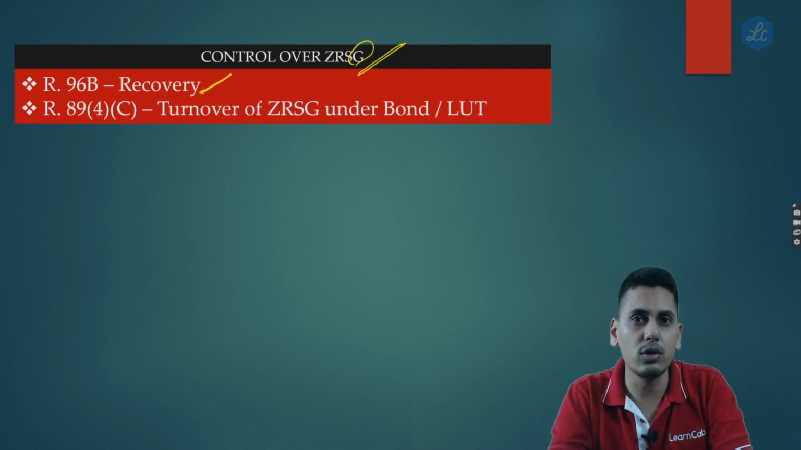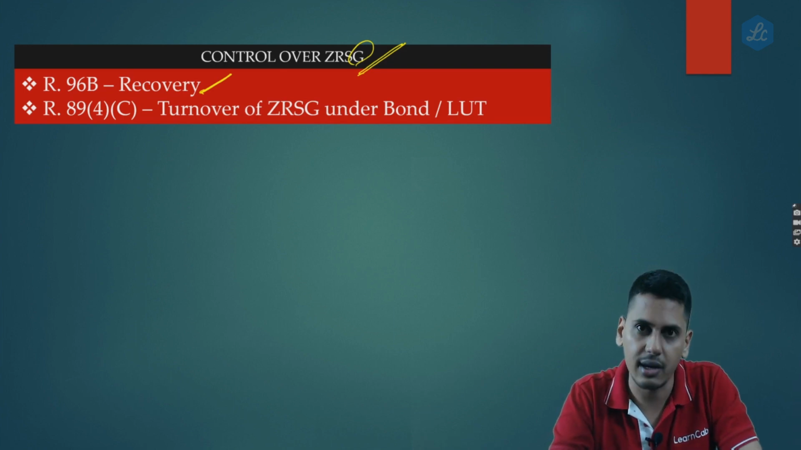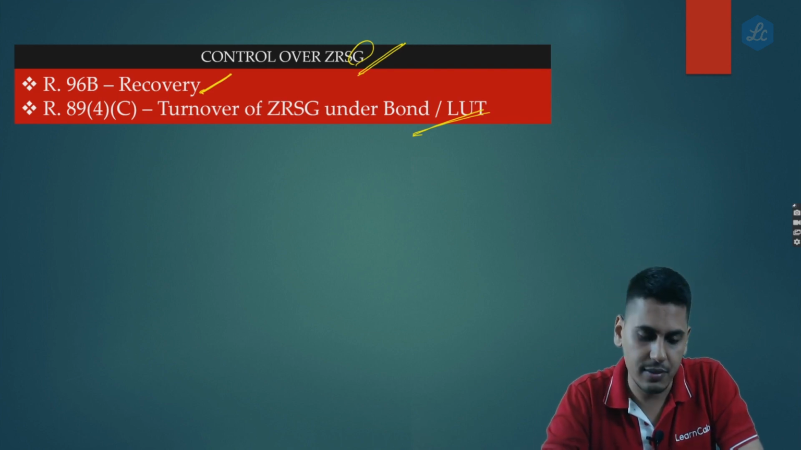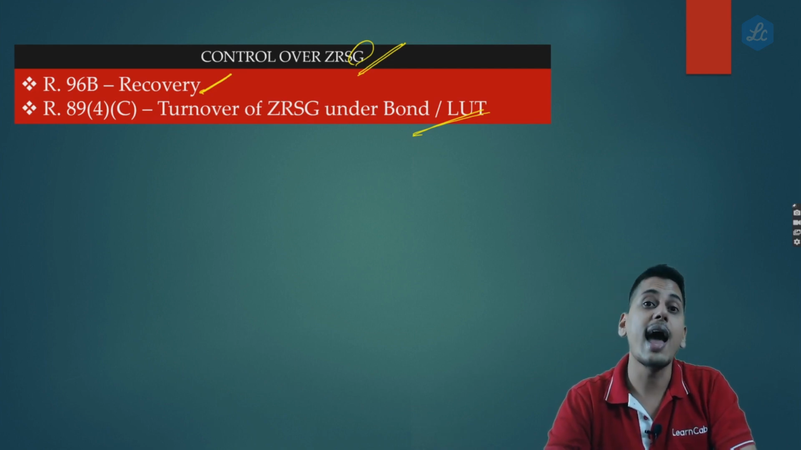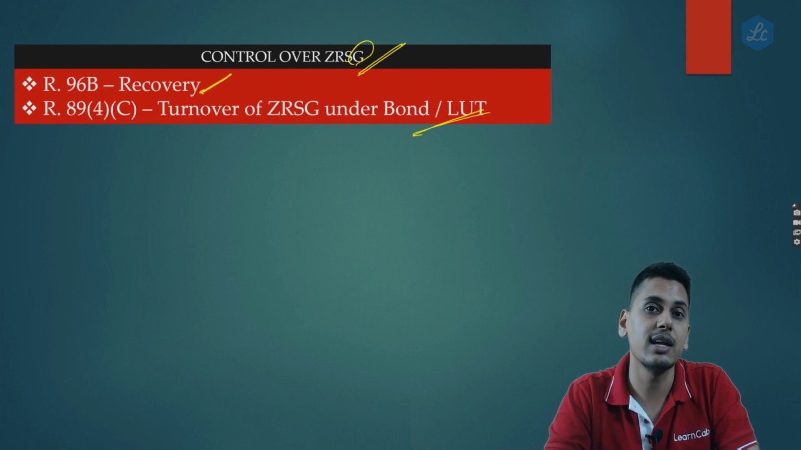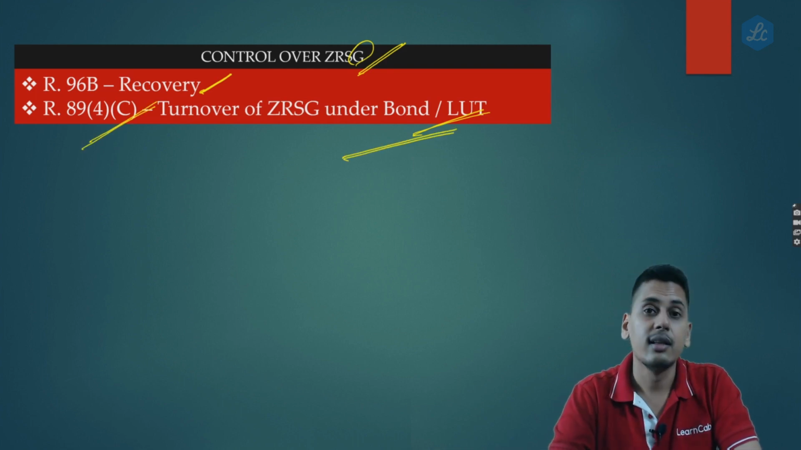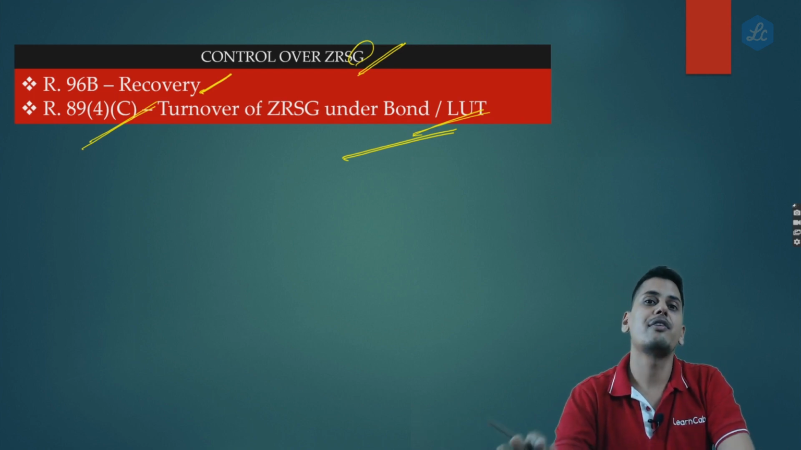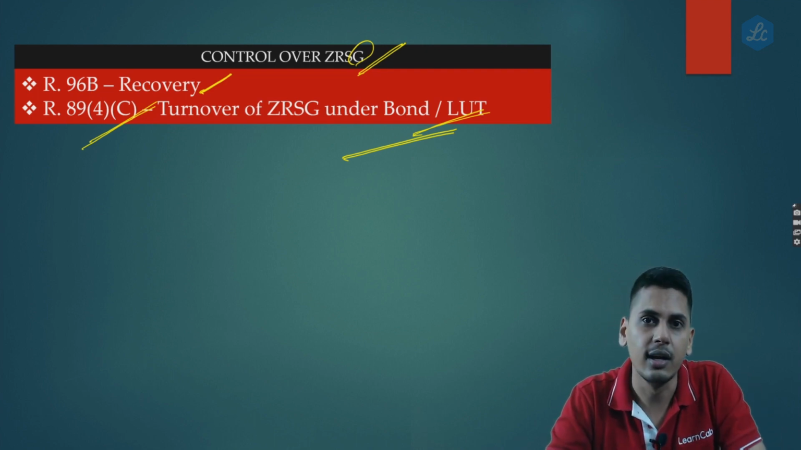In case of export of goods, if you do not realize the sale proceeds, whatever refund is given to you, the government can recover that back again. So this is one control mechanism which the government has on export of goods. The second one is in case of zero rated supply of goods, that means export of goods as well as supplies of goods to special economic zone. In case of 89(4) clause C, the government has restricted the value of exports, or the value of supplies made to SEZ, to 1.5 times of the domestic supplies.